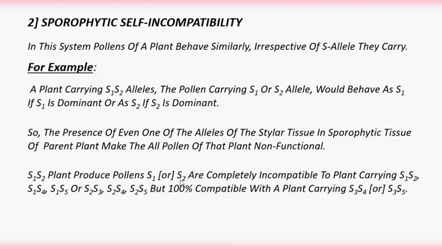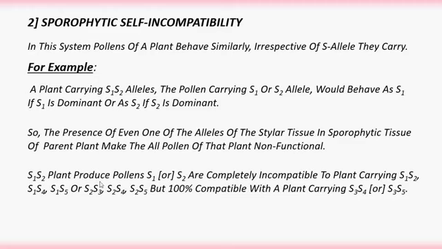If the pollen grain carries the S2 gene, then it is incompatible with a plant carrying S2S3, S2S4, S2S5, because here S2 and the pollen grain's S2 gene match and it is not suitable for germination.